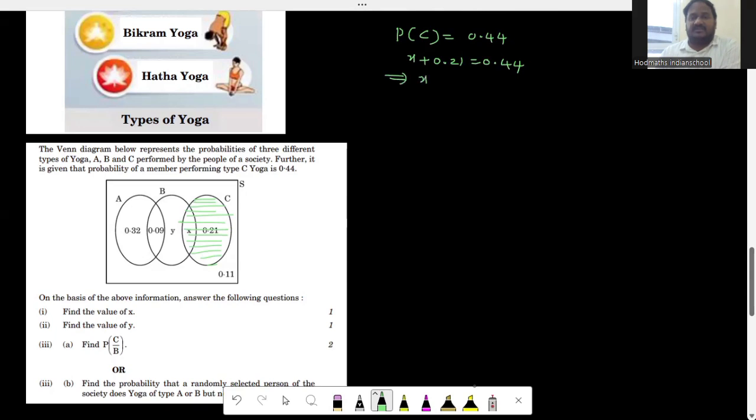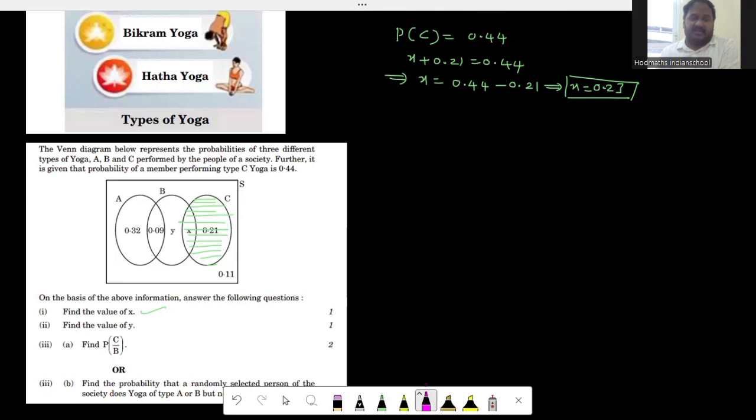Now I understand that the value of X is equal to 0.44 minus 0.21. What is 0.44 minus 0.21? 4 minus 1 is equal to 3, and 4 minus 2 is equal to 2. 0 minus 0 is equal to 0. So the value of X is equal to 0.23. So one question was answered directly: X is equal to 0.23.